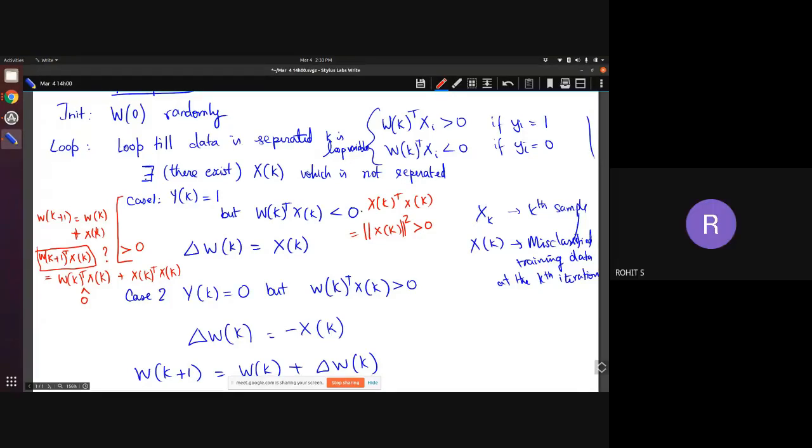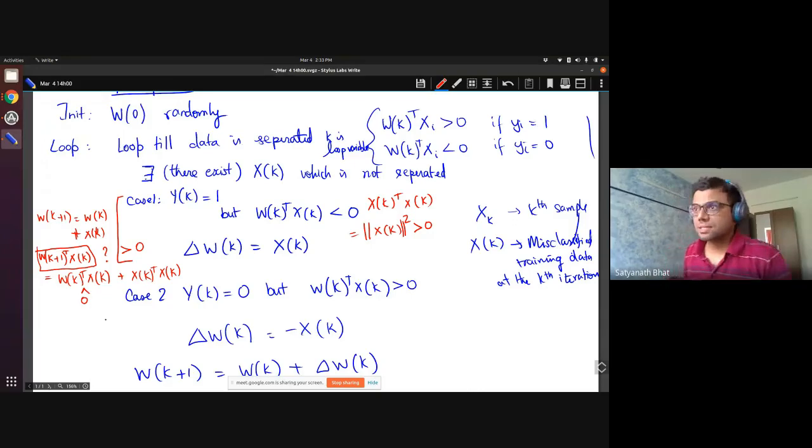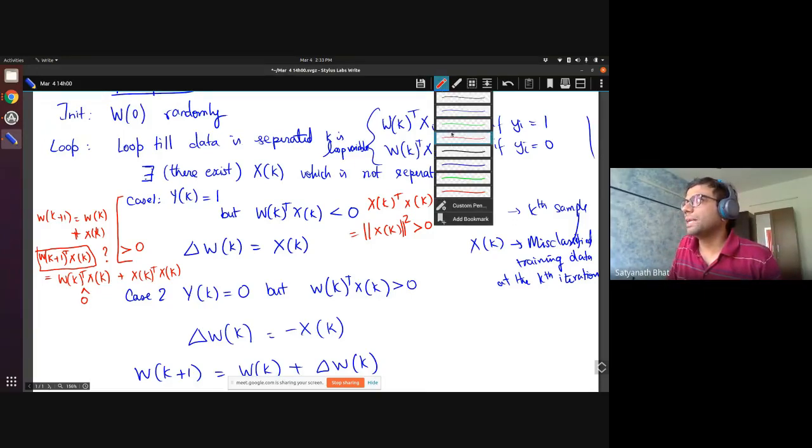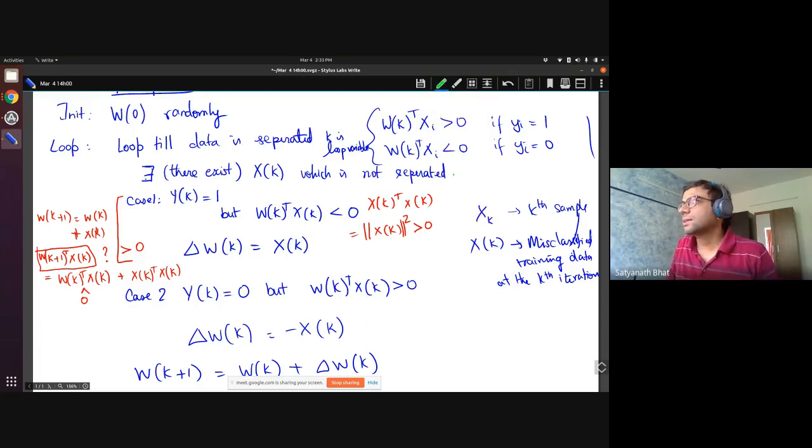Now likewise, let us argue about the other case. Just to make things complete, let's look at the other case. So in this case, what's happening? WK plus 1 is going to be WK minus XK, right?